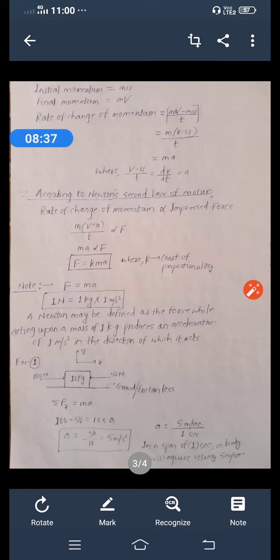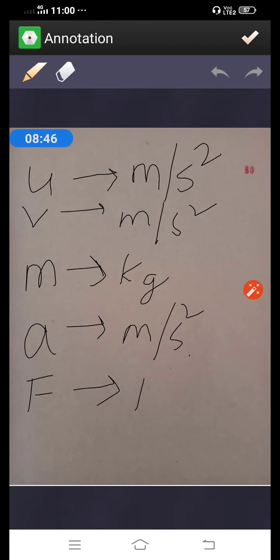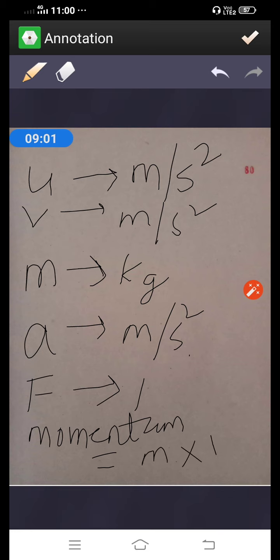So students, here remember, momentum is a new term for you. So what is momentum? Remember, momentum is equal to mass into velocity. Momentum of the body is mass into velocity.